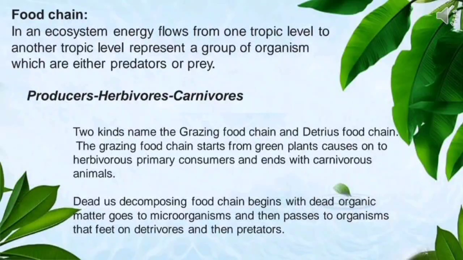The grazing food chain starts from green plants, crosses onto herbivorous primary consumers, and ends with carnivorous animals. The detritus food chain begins with dead organic matter, goes to microorganisms, and then passes to organisms that feed on detritivores and then predators.